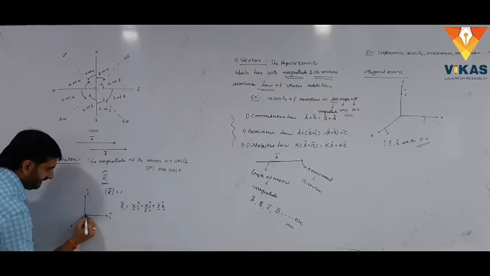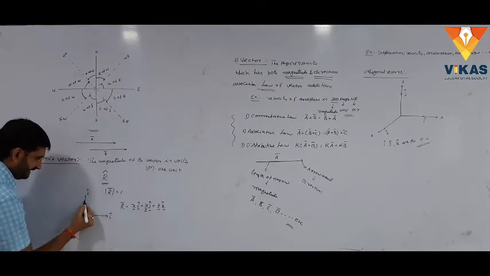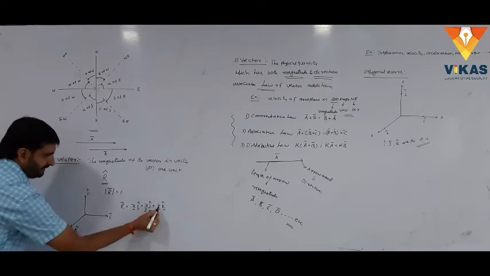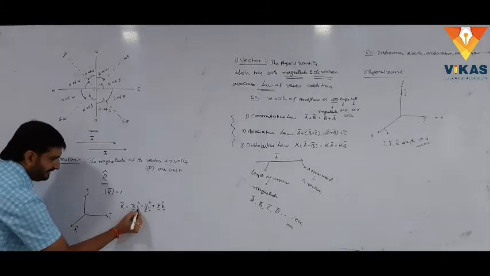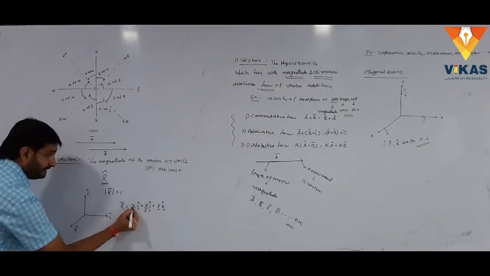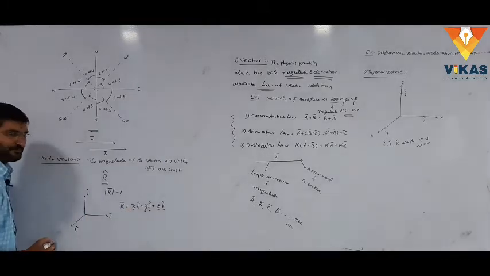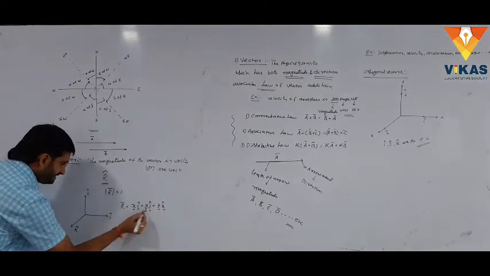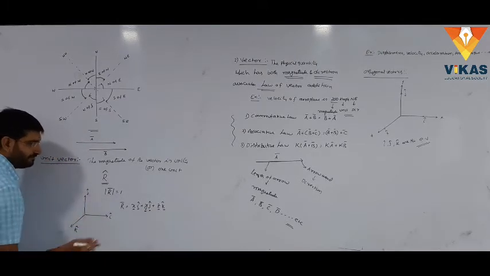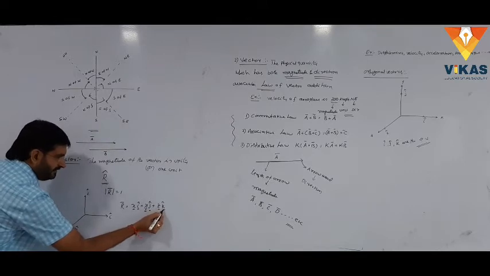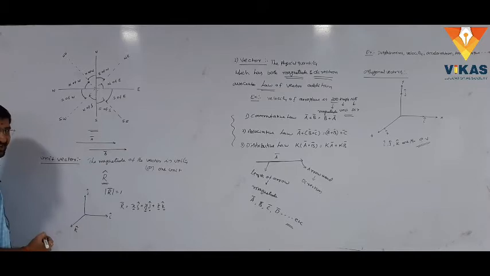The x is the length of the vector on the x-axis, y means the length of the vector on the y-axis, z means the length of the vector on the z-axis. Here x i cap represents the length of the vector x along the x-axis, y j cap means the length of the vector y along the y-axis, z k cap means the length of the vector z along the z-axis.